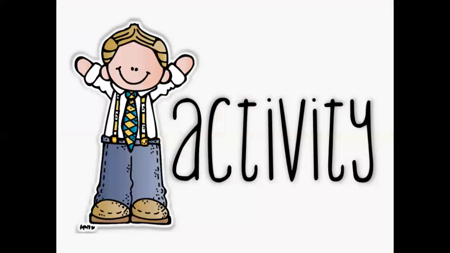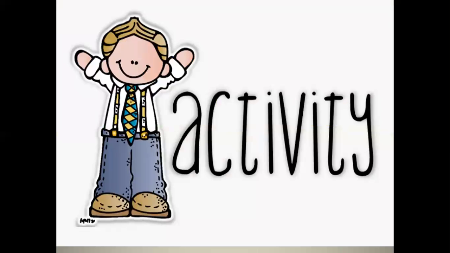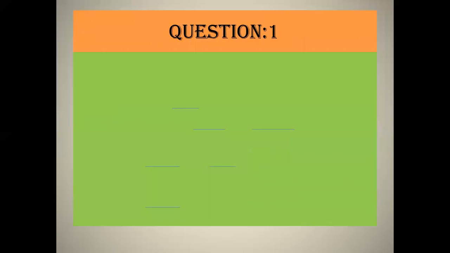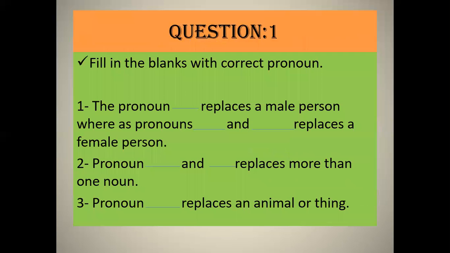Okay, students, now come towards activities. So this is our question number 1. Fill in the blanks with correct pronoun. The pronoun dash replaces a male person, whereas pronouns dash and dash replaces a female person. So what do you think? Which pronoun replaces a male person? Of course, you can write he or him over here, whereas pronouns she and her replaces a female person.